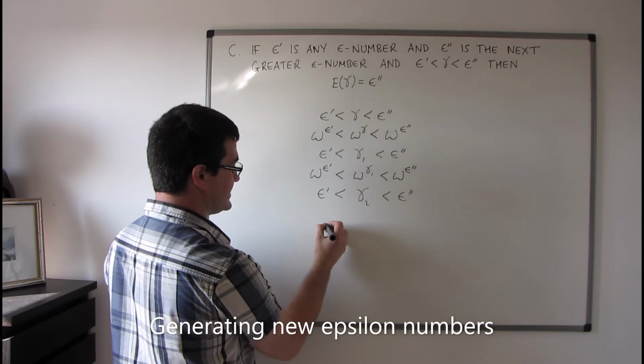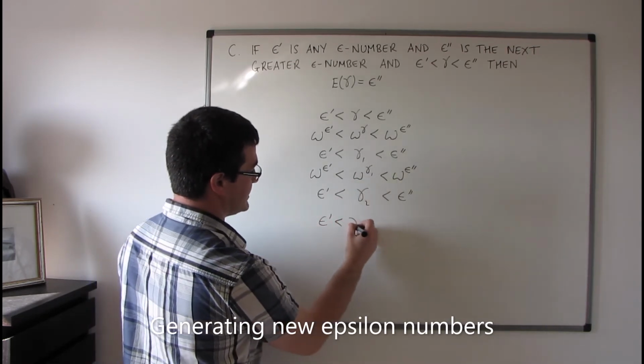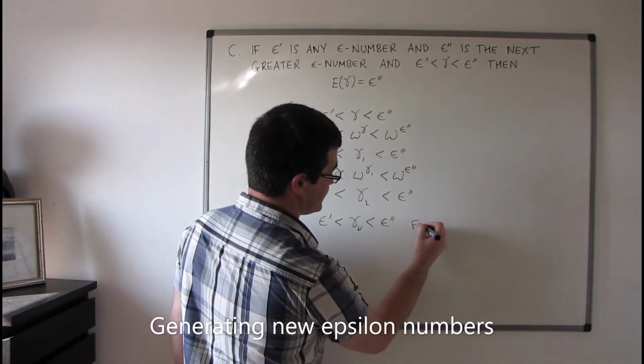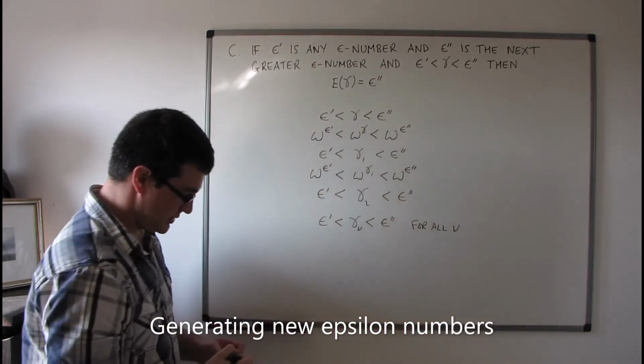So in general, continuing this process, we get that epsilon primed is less than gamma nu is less than epsilon double primed, and this is for all nu, for all finite nu.